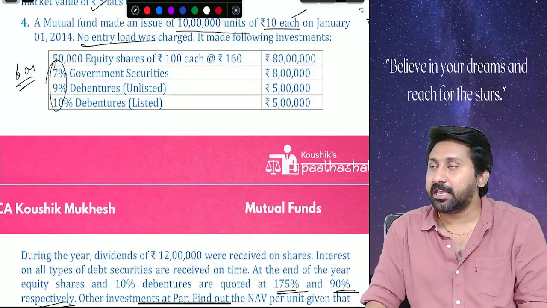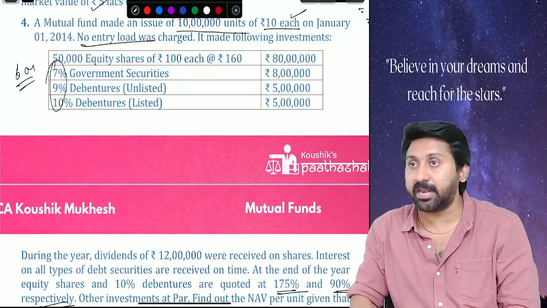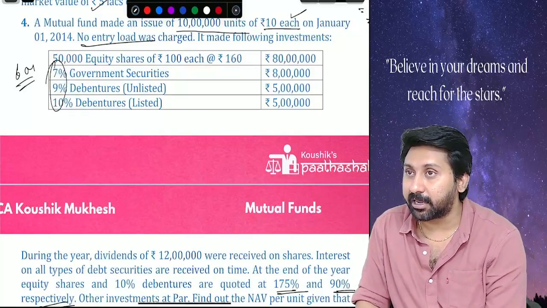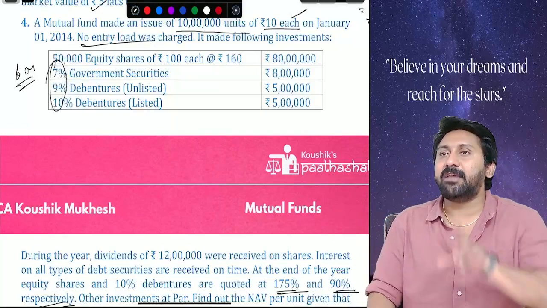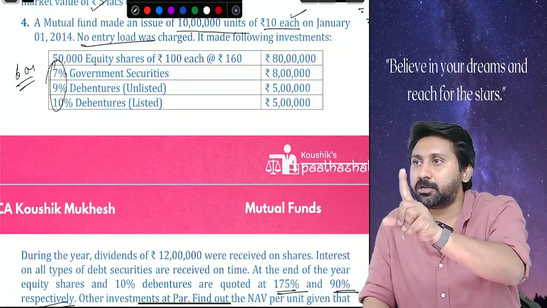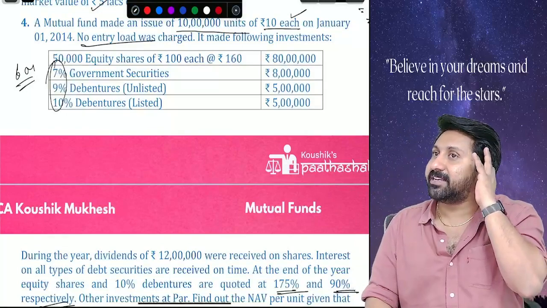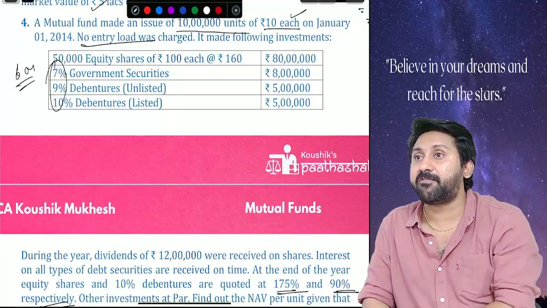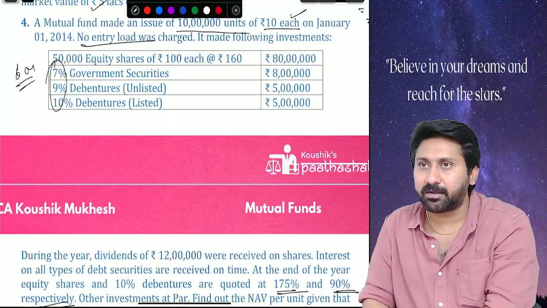Observation number 1. NAV is of 2 types. Stock NAV and cash NAV. Total NAV will have 2 parts. Number 1, stock NAV. Second one, cash NAV. Stock NAV is that part of NAV which will change with the market. Cash NAV is that part of NAV which will not change with the market, because cash doesn't change with the market.